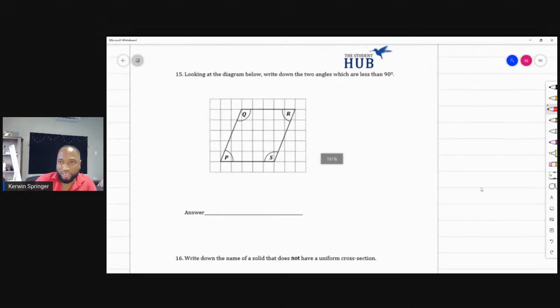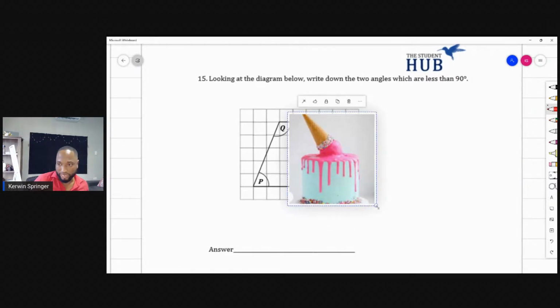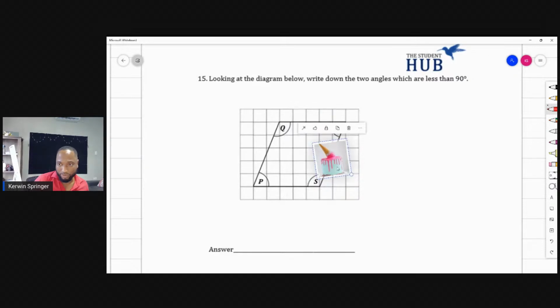Look at the diagram below. The two angles which are less than 90 degrees. This is cake and ice cream. It don't get easier than this. You're not supposed to be getting these kind of things wrong. This is supposed to be a little breather.